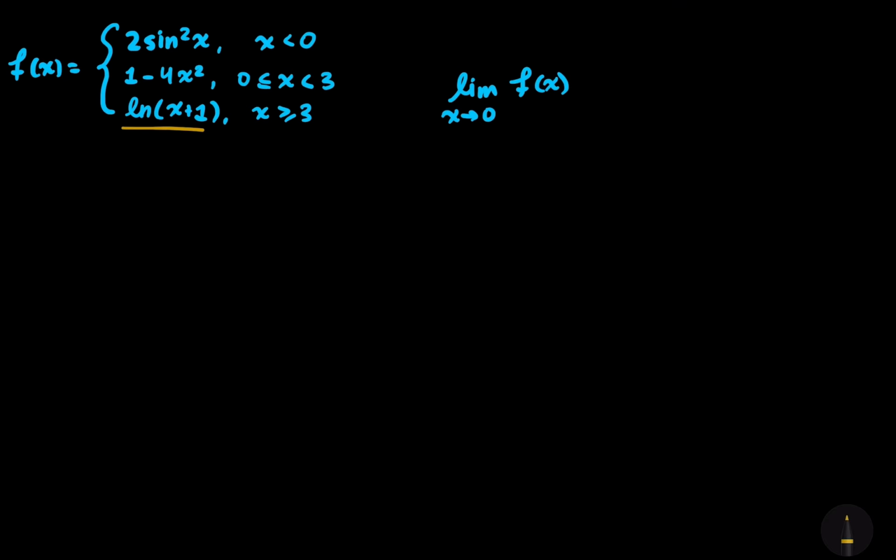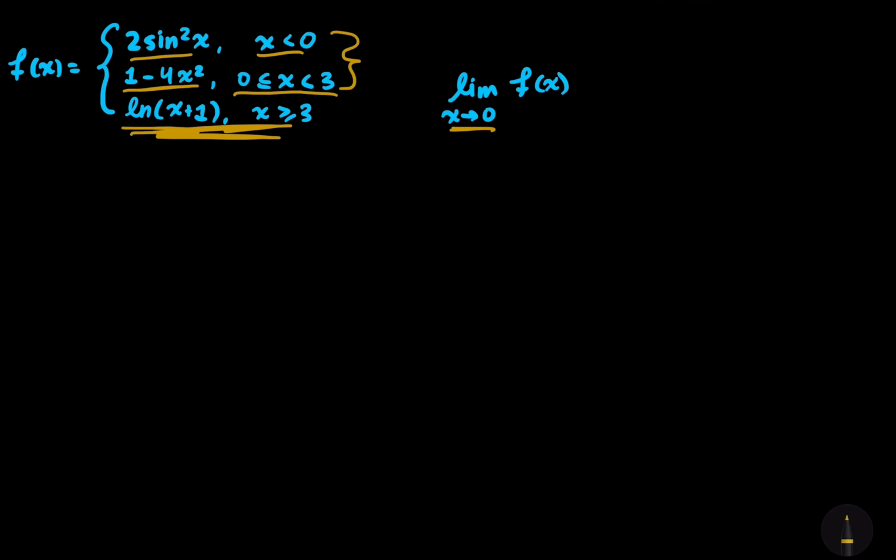Before we even consider the single-sided limits, we have to look at which functions we're going to be using. As x approaches 0, we look at our different boundaries: we have x is less than 0, and 0 is less than or equal to x is less than 3. We're given these two particular functions, so we don't have to consider the third region where x is greater than or equal to 3, with the logarithmic function. Instead, we mainly have to focus on the top two.